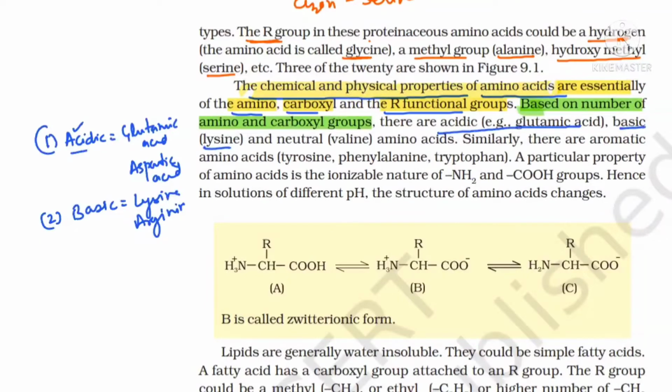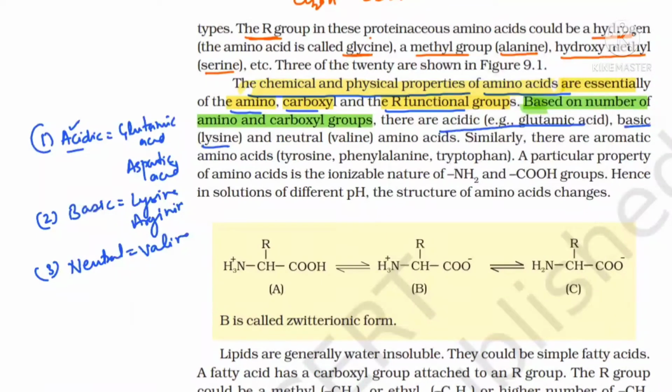And neutral means when both the amine group and carboxyl group are equal. The third is neutral. Neutral is valine. So this classification is based on the number of amine groups or carboxyl groups. If the amine group is more, it is basic. Here the amino group is more. I'm just putting an arrow here, meaning it is more. If the carboxylic group is more, it means it is acidic. And if both the amine group and carboxylic group are equal, then it is neutral. Clear, beta? The neutral example is valine.